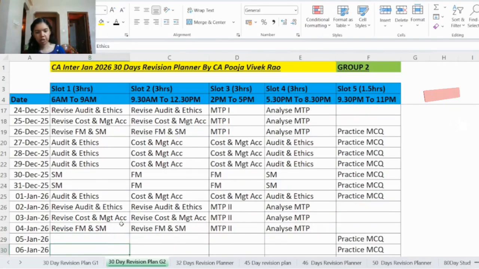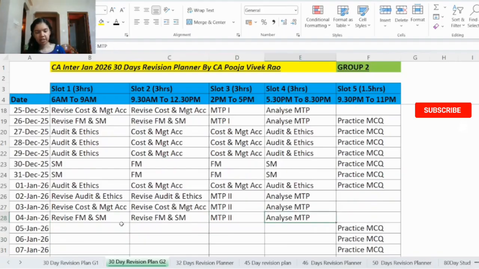While writing the mock test paper series 2 and while analyzing the answers, the same rules are applicable which we applied when we discussed mock test paper series 1. So actually by now all the errors should be mitigated. However, when you analyze MTP2, if you still come across any errors, please note them down, as a few more days are remaining, right? In those days you will work on those errors. So from 5th January, if any other chapter is remaining, you will study that. And if you have come across any errors in MTP2, you will work on those errors.